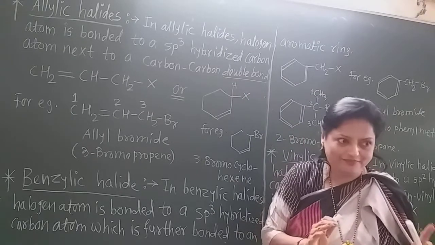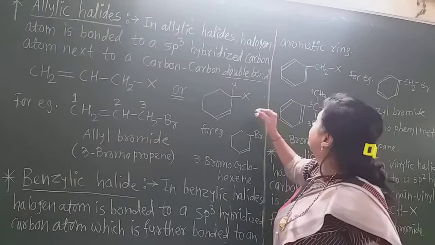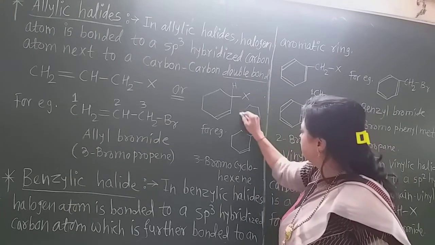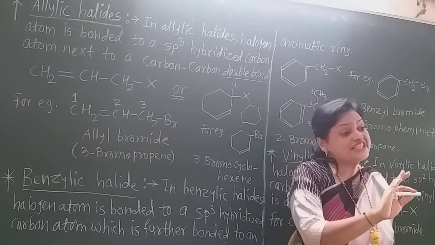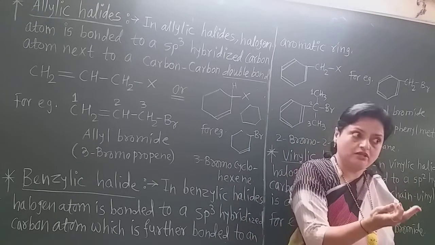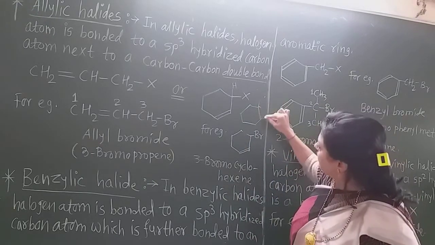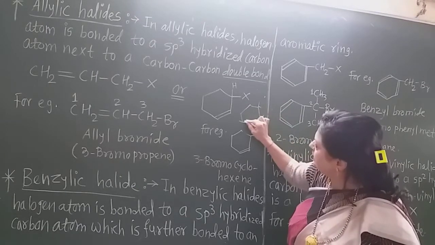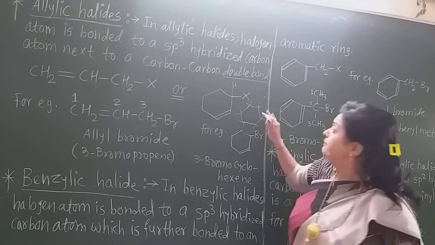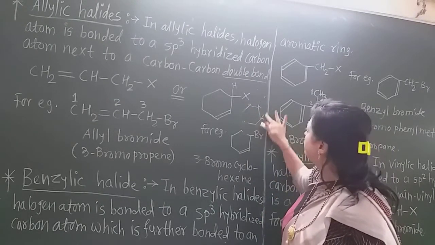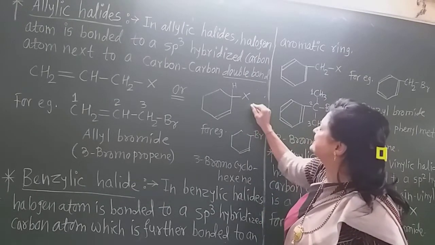Now what does this mean? What is the molecular formula of this? C6H12. That means there are two hydrogen atoms on every carbon because there is no double bond. But what is in benzene? The molecular formula of benzene is only C6H6.